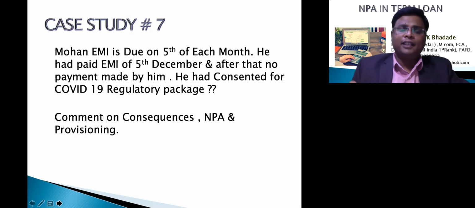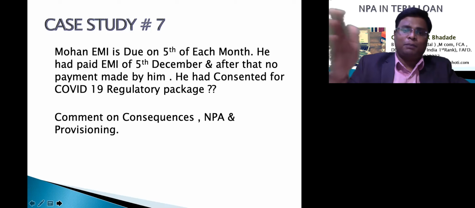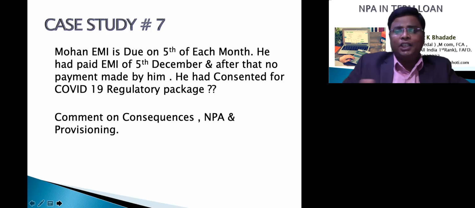The first point is clear. Now he has taken the moratorium benefit given by the bank as per the RBI circular. So the 29 February position will be continued up to 31st May. So 29 February position account is standard. Up to 31st May the account will be in a standard position. So as on 31st March the account will be in a standard position.